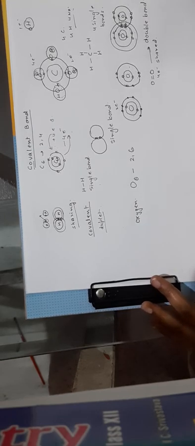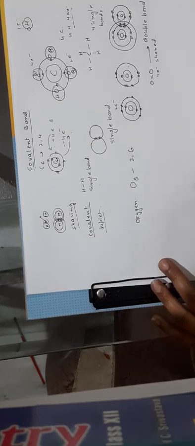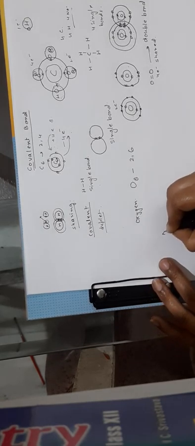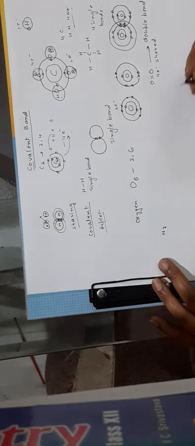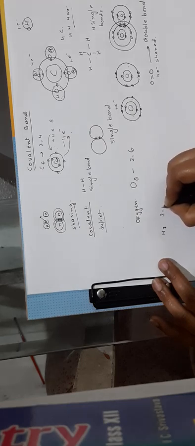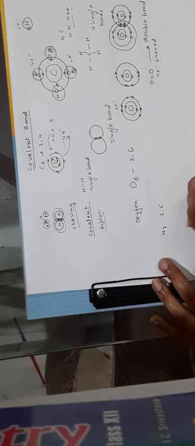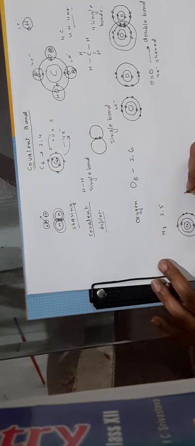Now another kind of bond we can also observe if we are talking about the nitrogen atom. We all know nitrogen has atomic number 7. So the configuration becomes 2, 5. So if we draw the nitrogen atom, nucleus, then the first shell contains 2 electrons and the second shell will contain 5 electrons, 3, 4 and 5.